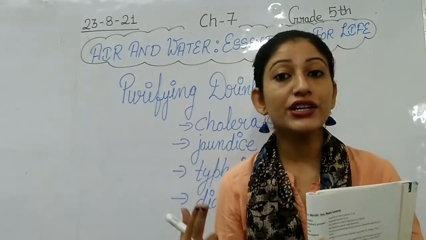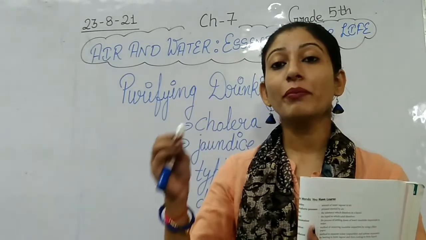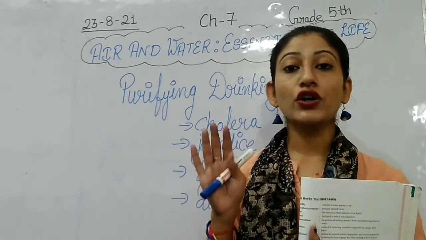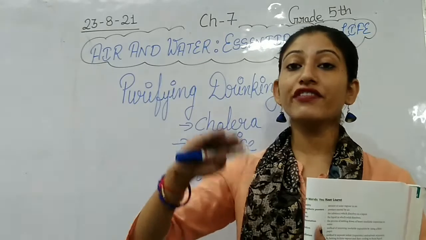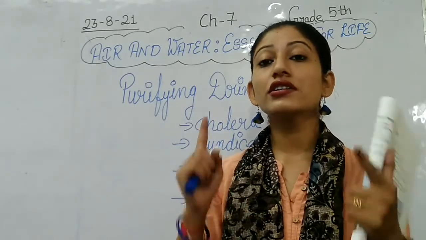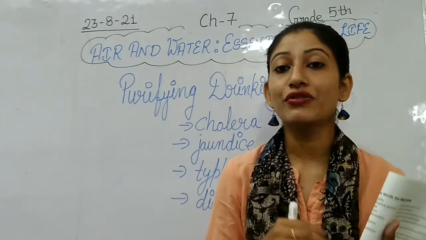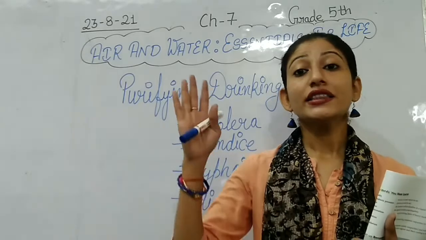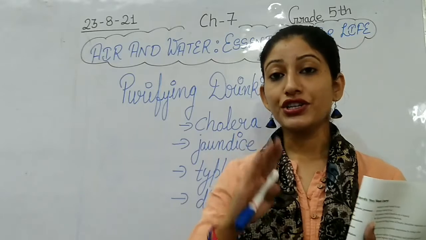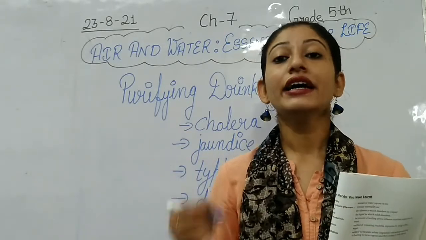Now what do we mean by chlorination? Chlorination means adding chlorine to water to make it suitable for drinking by killing germs. As we add chlorine to water which is already filtered, the germs are killed. After chlorination, the water is stored in one place so that it can be supplied in different cities.